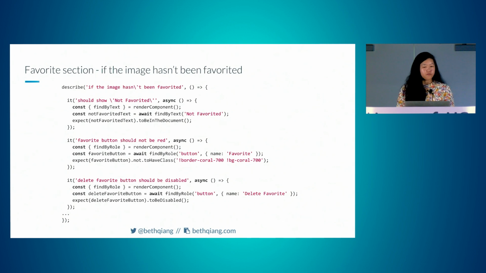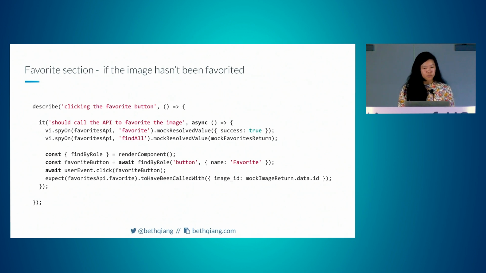If an image hasn't been favorited, it should show not favorited, and so we're finding by text and expecting it to be in the document. The favorite button should not be red, so we're looking for that button with findByRole and the accessible name, and declaring that it should not have the class of those red classes. And then the delete favorite button should be disabled. So again, finding that button and then using that jest-dom matcher to assert that it should be disabled. And so jest-dom makes it really easy to assert these very specific things.